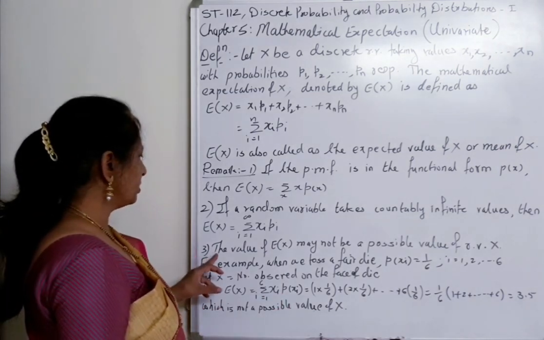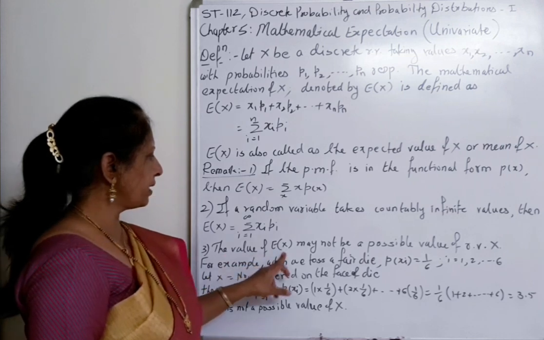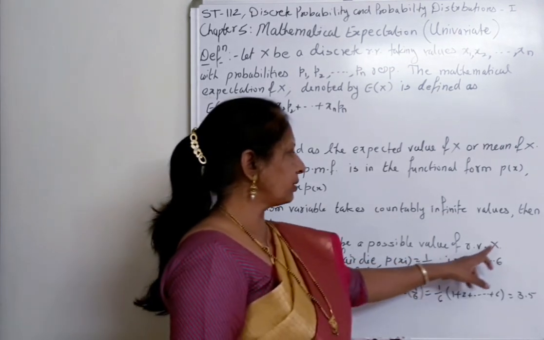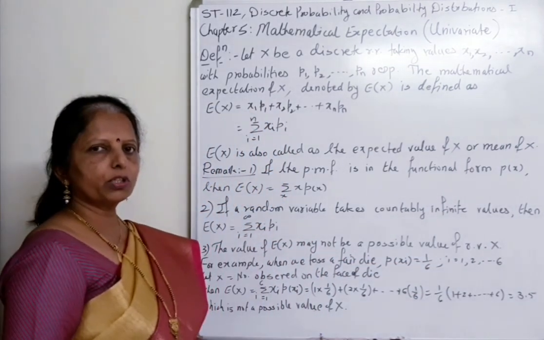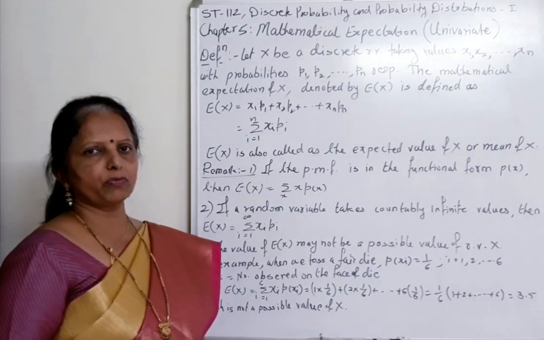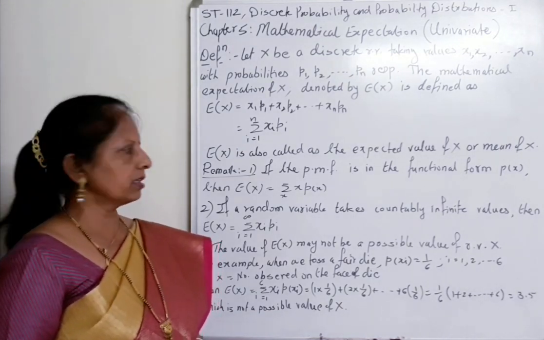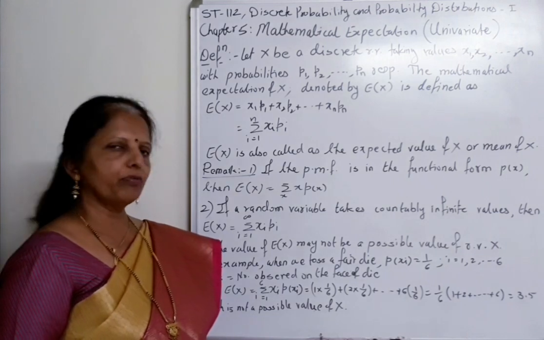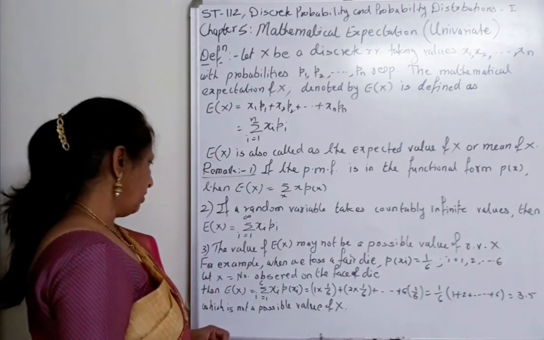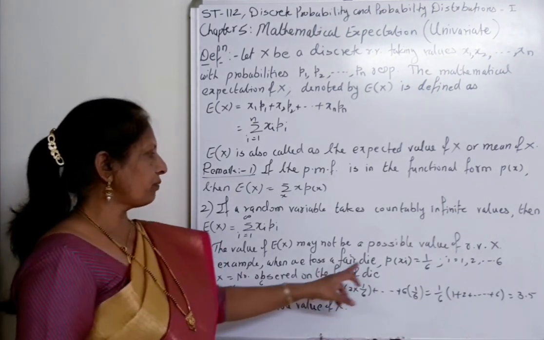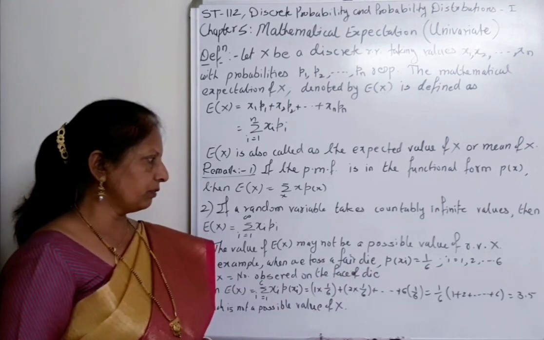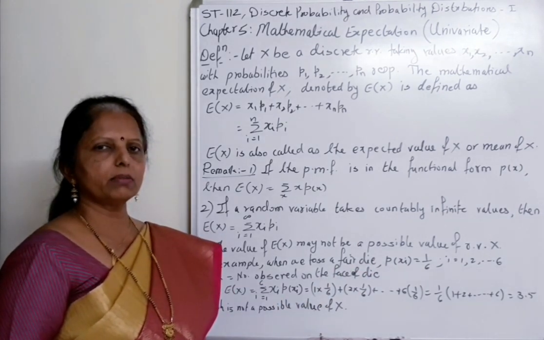The third remark we have written: the value of expectation of X may not be a possible value of the random variable X. So whatever value of expectation of X we get, it is not necessary that it will be a value of the random variable X. For example, when we toss a fair die, what will be the outcomes?